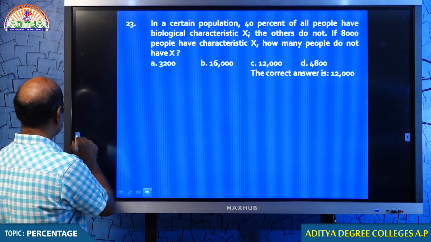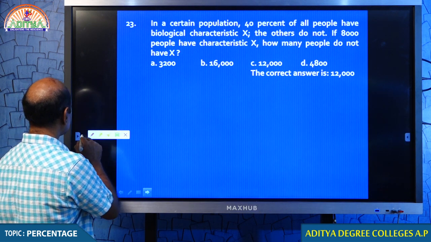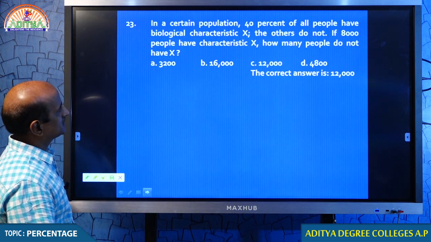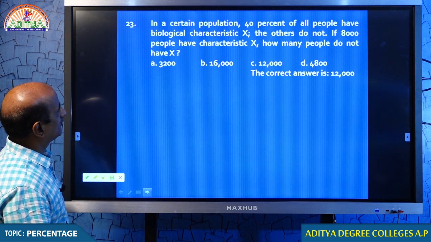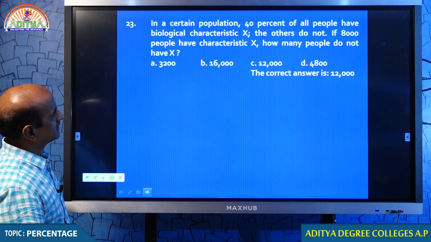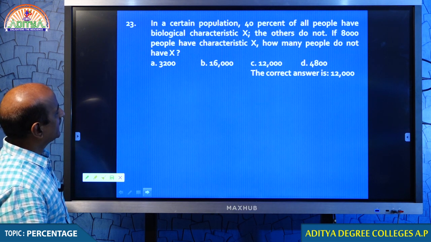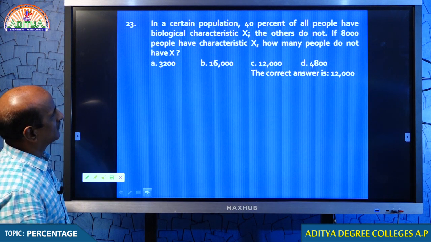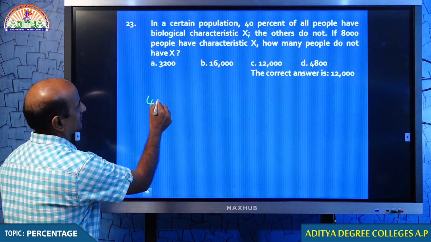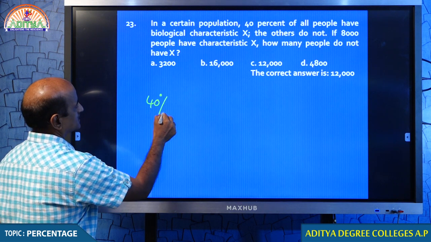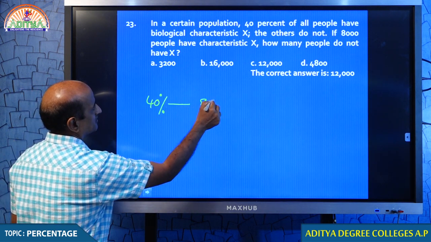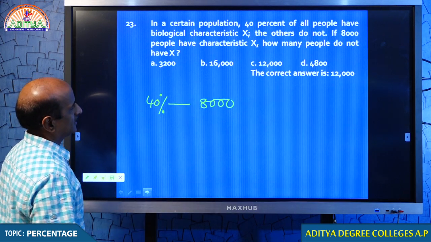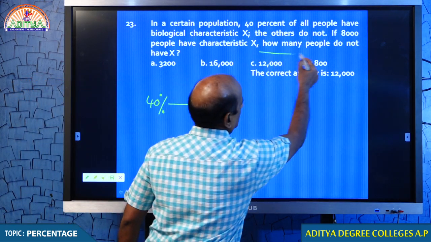Yeah, students, in question number 23, in a certain population 40% of all people have biological characteristic X, the others do not. If 8,000 people have characteristic X, how many people do not have? So remember students, 40% have the characteristic and those people are equal to 8,000, and you are asked to find how many people do not have.